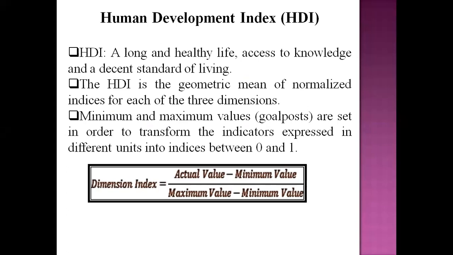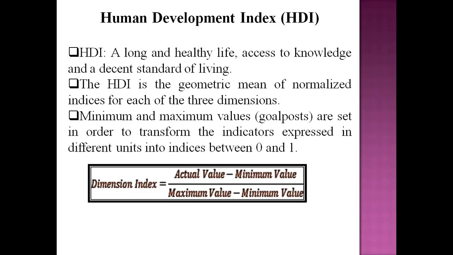Basically, to formulate the Human Development Index, we use three important indicators. A long and healthy life is one indicator, access to knowledge, that is education, is an indicator, and a decent standard of living.